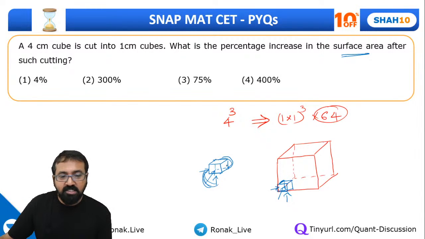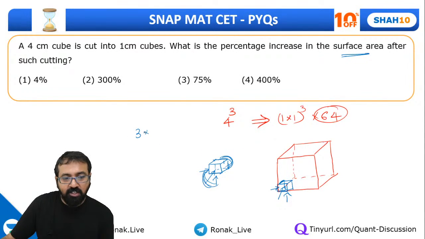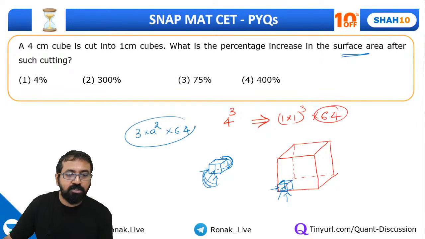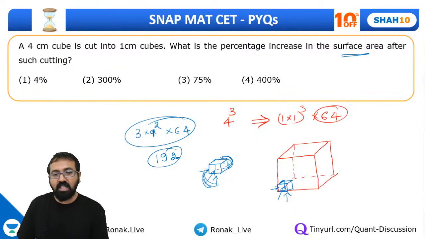So what is the surface area of these 3 faces? Can I say each one is 1 by 1? So the surface area of 3 squares will be 3a square, and there are 64 such cubes. So this will be 1, so it will be 192, correct?